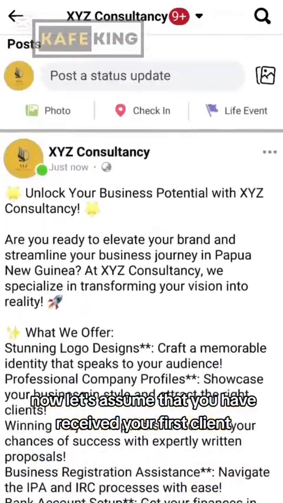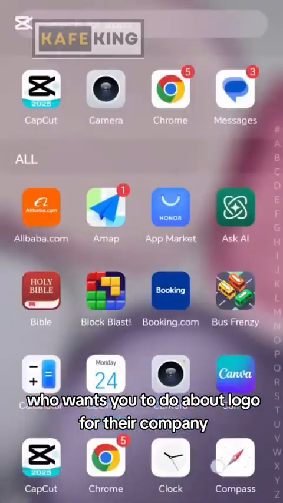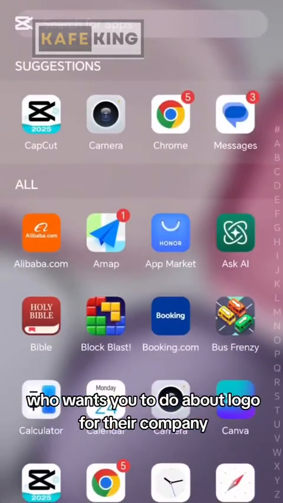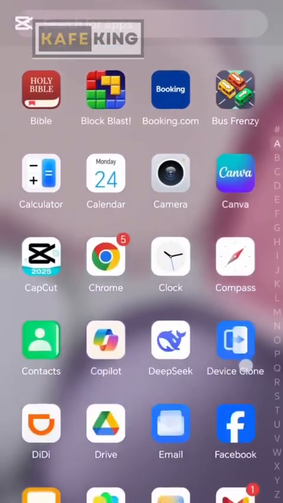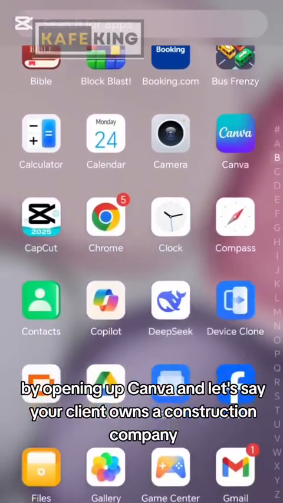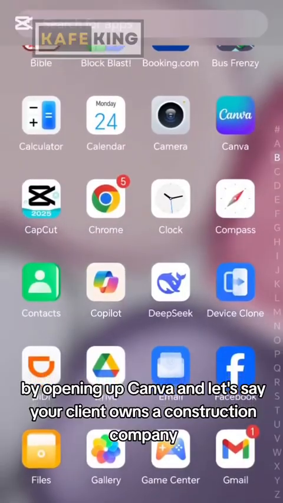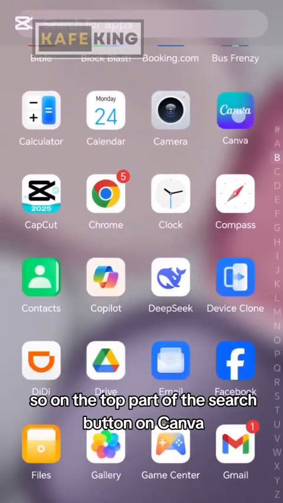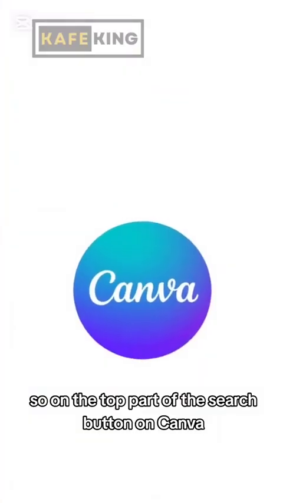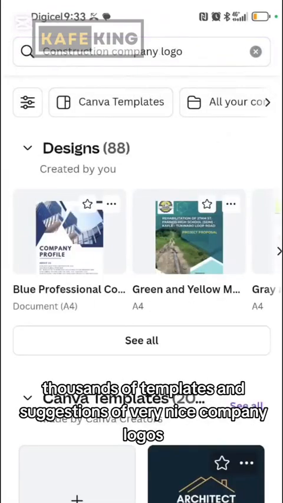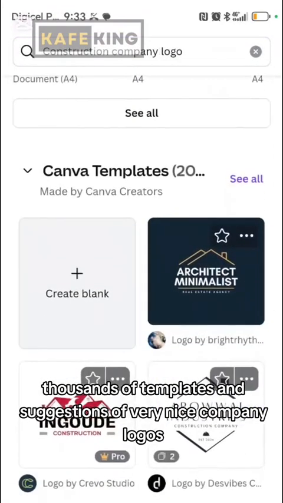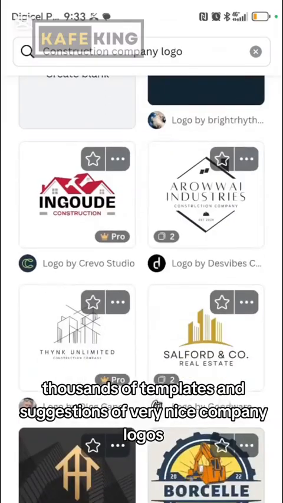Now let's assume that you have received your first client who wants you to do up a logo for their company. You will follow exactly what you did for your consultancy firm by opening up Canva, and let's say your client owns a construction company. So on the top part of the search bar on Canva, you can type in construction company logo, and you can see another thousands of templates and suggestions of very nice company logos for construction company.